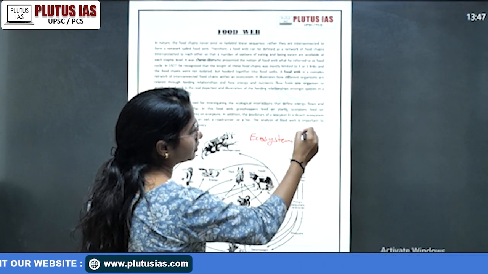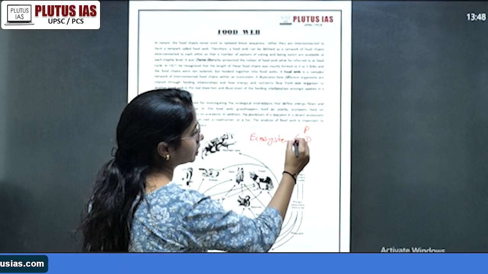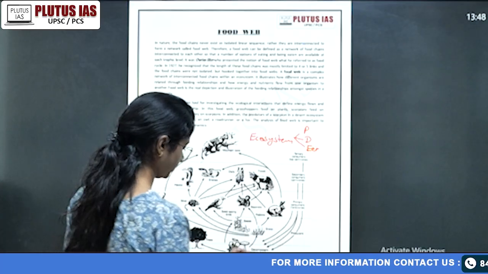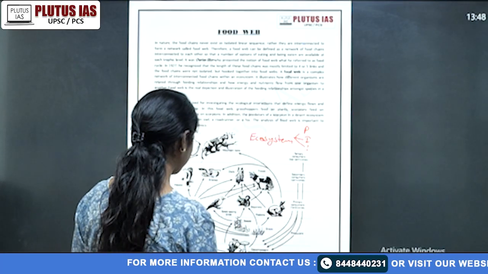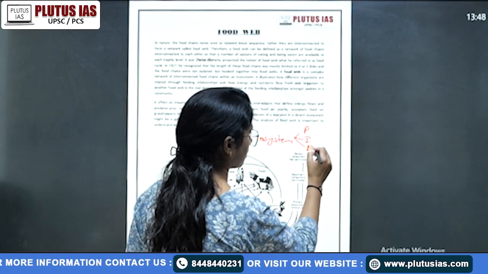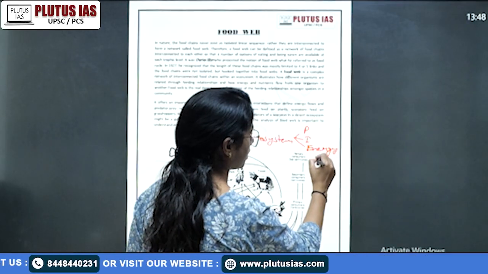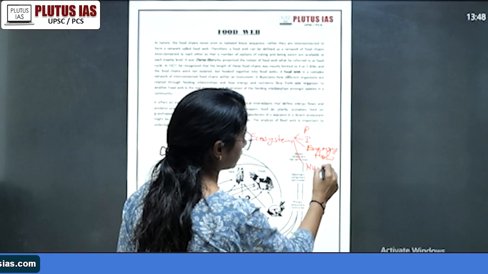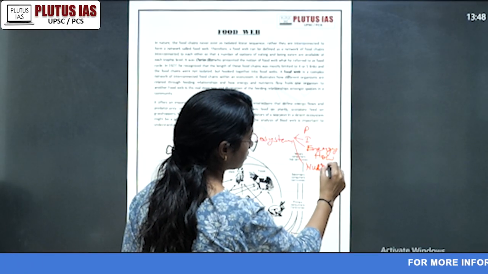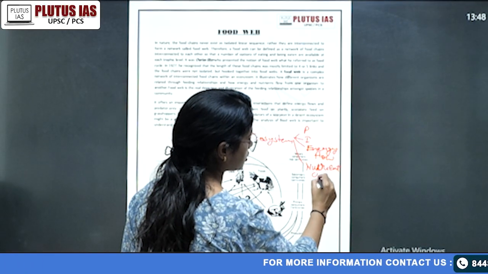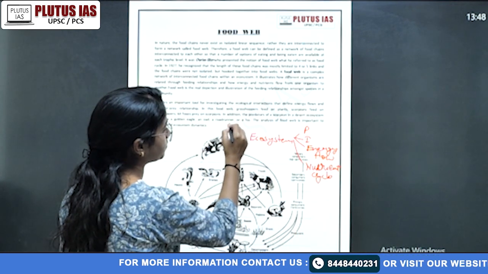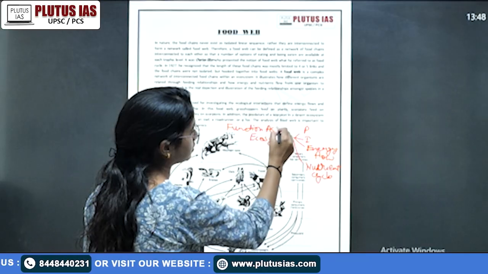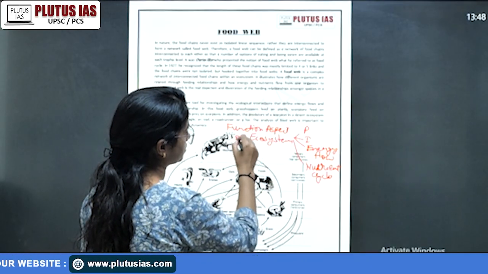The first is your productivity, the second is your decomposition, third is your energy flow, and fourth is your nutrient cycle. So these are the functional aspects of your ecosystem.